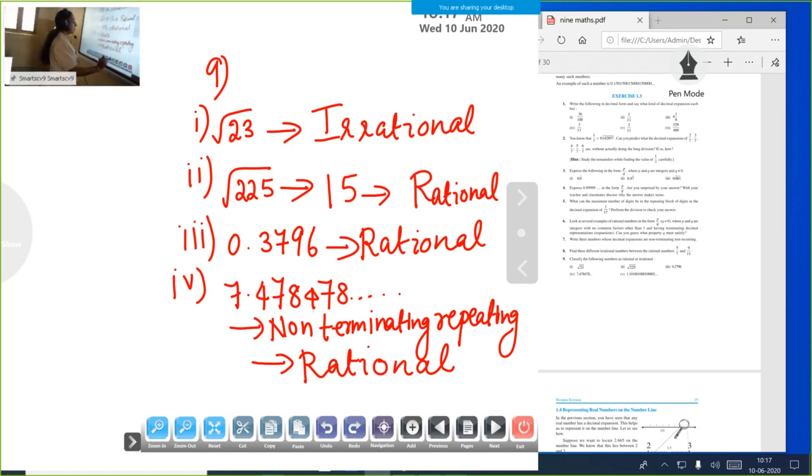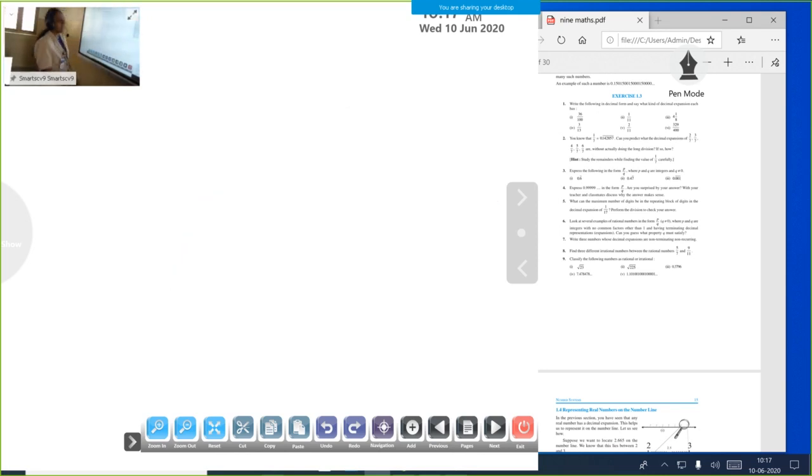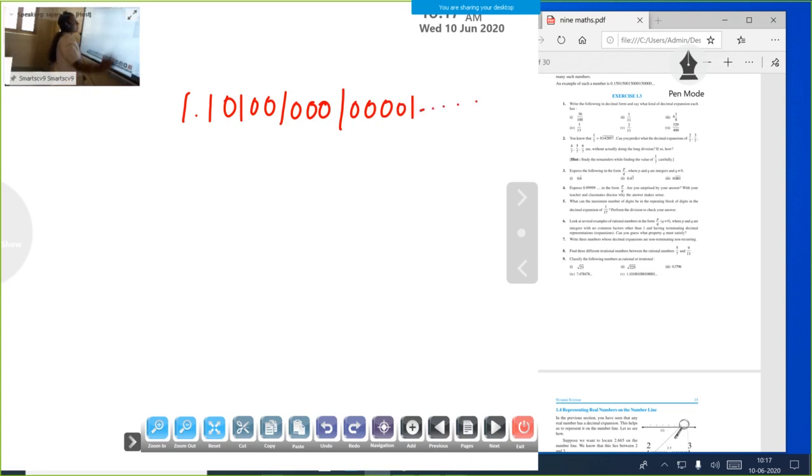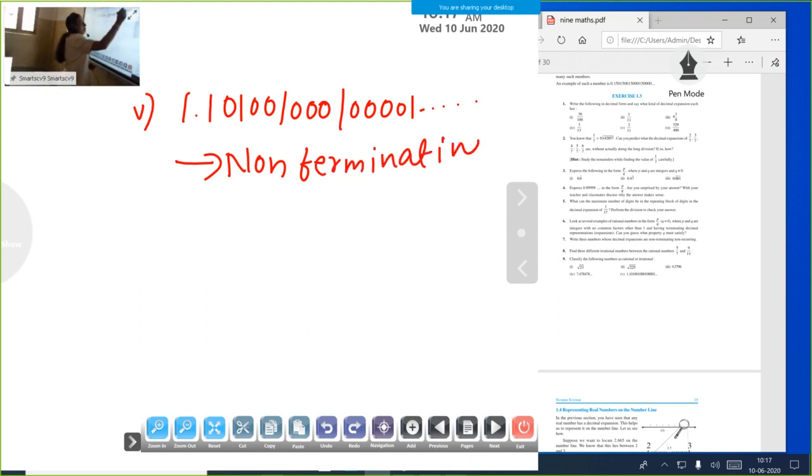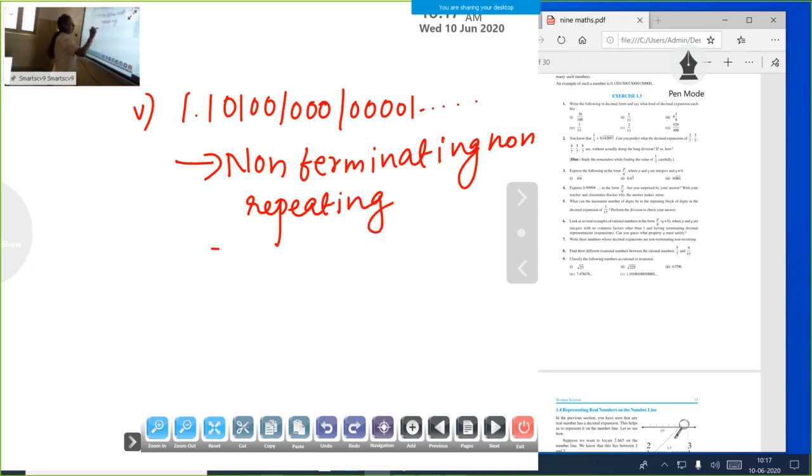Then our last question. This is the fifth one. 1.10100 again 1. This is the number given there. Is it rational or irrational? This number is non-terminating, non-repeating also. This number is non-terminating, non-repeating, non-recurring. Therefore, this number is irrational.